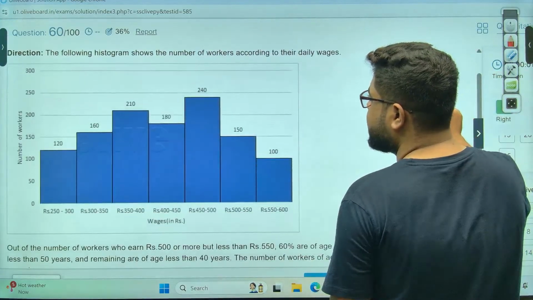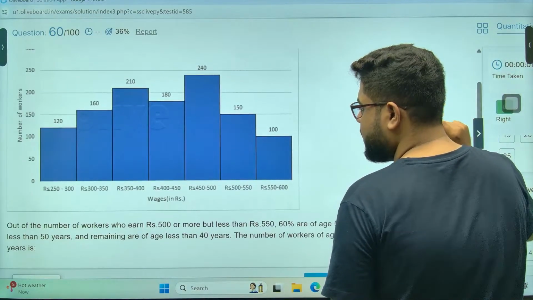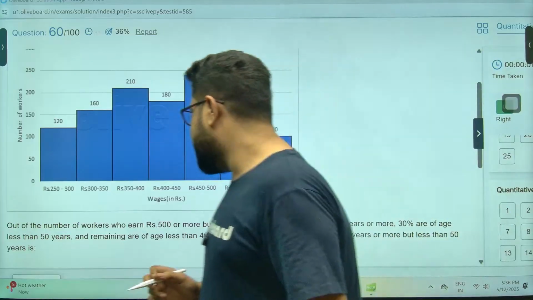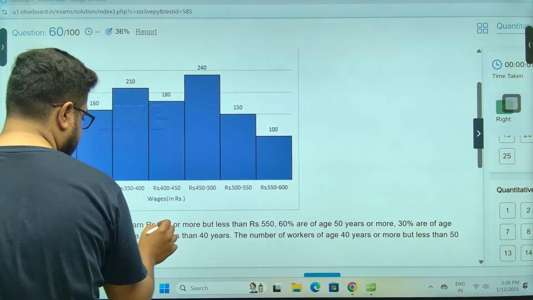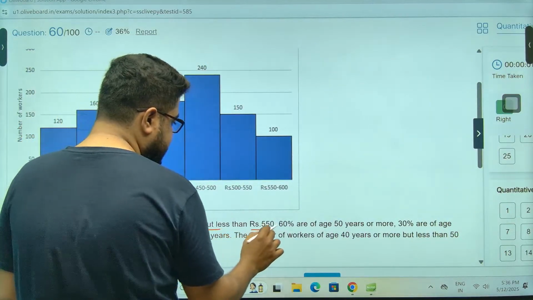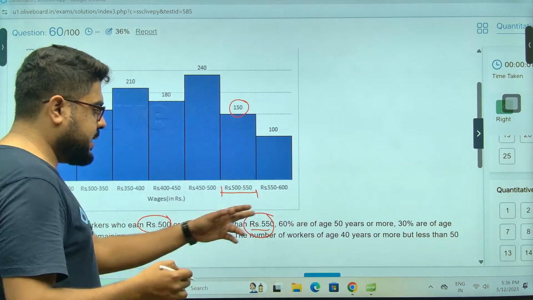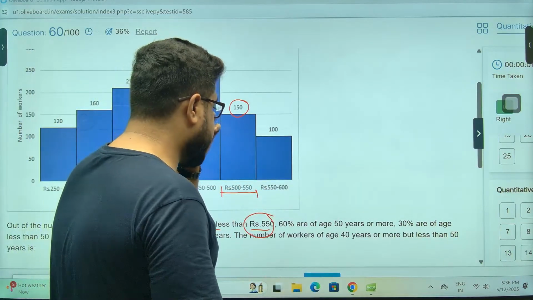Daily wage histogram. Out of the number of workers who earn 500 or more, but less than 550, this part, 150. 60% are of age 50 years or more.